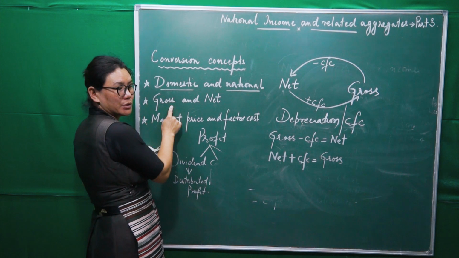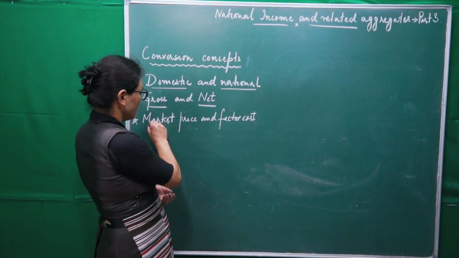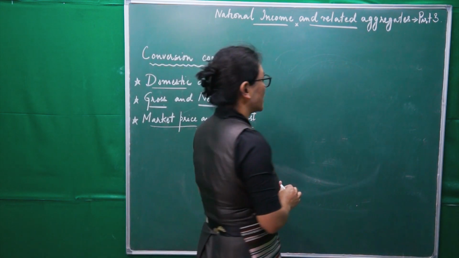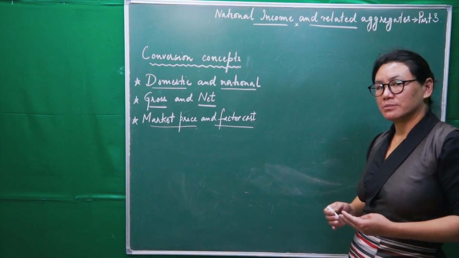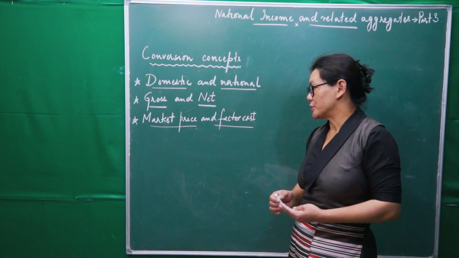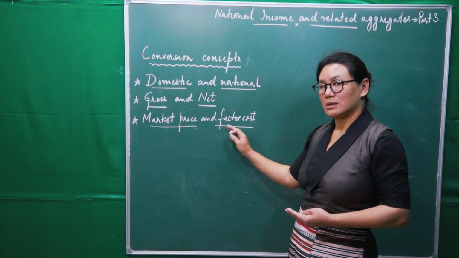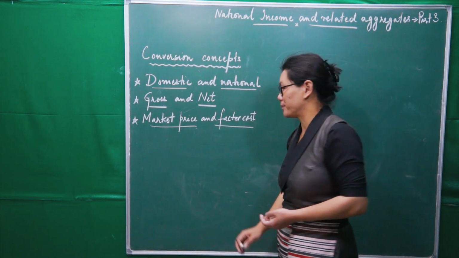Clear to you? Okay. Now we will study market price and factor cost concepts, and which term is used to convert market price into factor cost, as well as factor cost into market price.